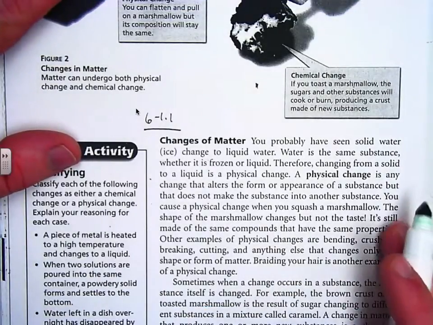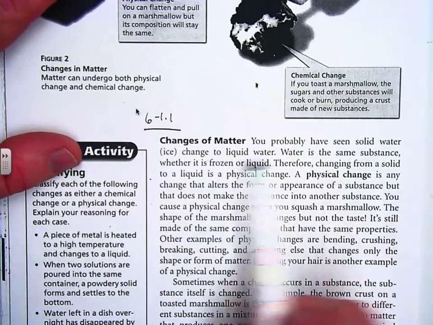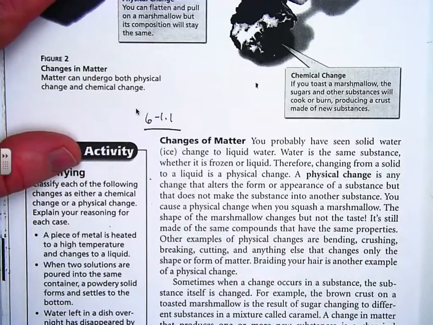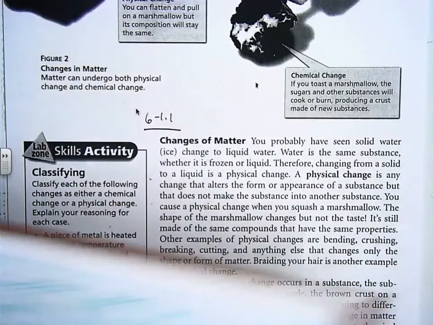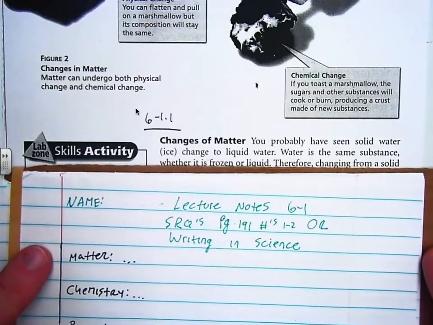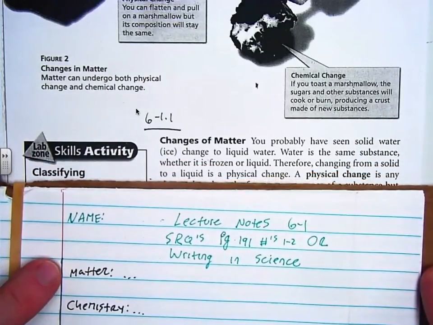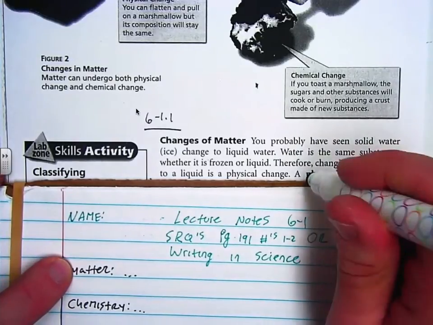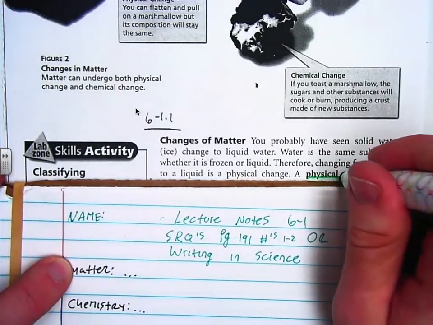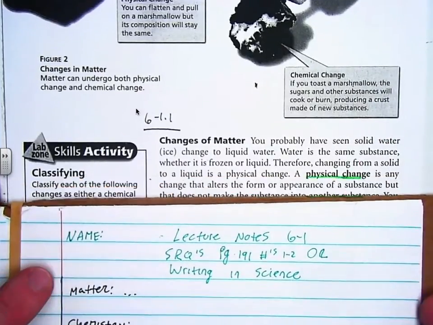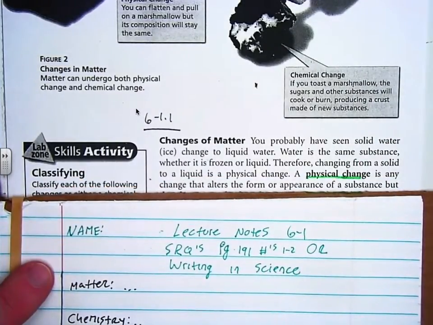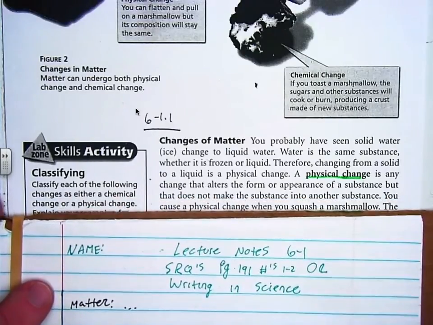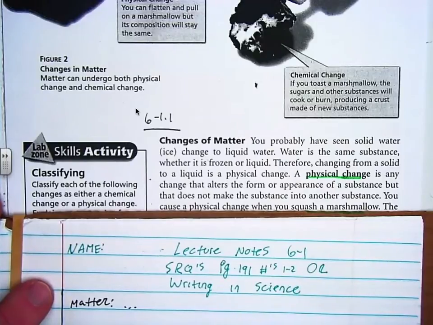Changes of matter. You've probably seen solid water, ice, change to liquid water. Water is the same substance, whether it is frozen or liquid. Therefore, changing from a solid to a liquid is a physical change. A physical change, vocab word, is any change that alters the form or appearance of a substance, but that does not make the substance into another substance.